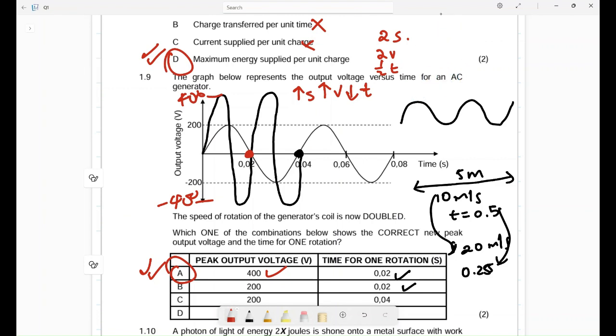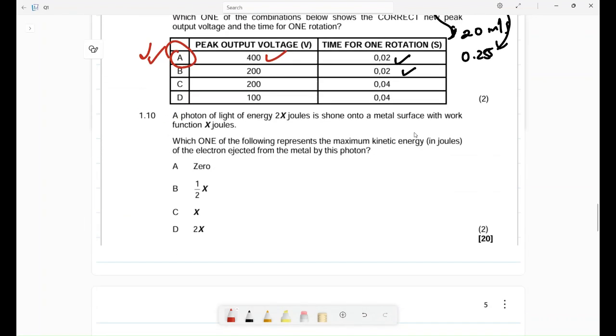Let's say I multiply my speed by 5. It means my voltage output will be 5 times that. But what will happen to my time? It will be 1 divided by 5 of whatever time it took. I want to believe you are following.